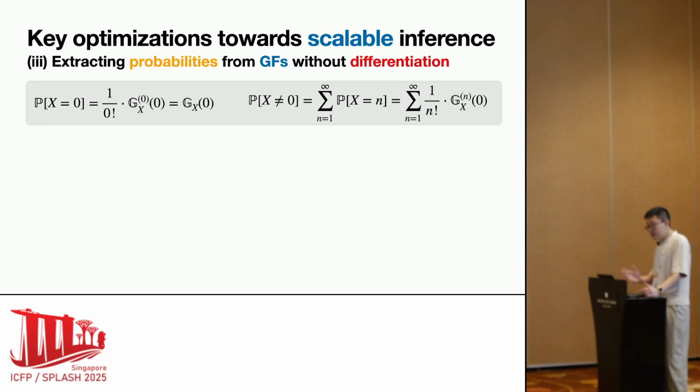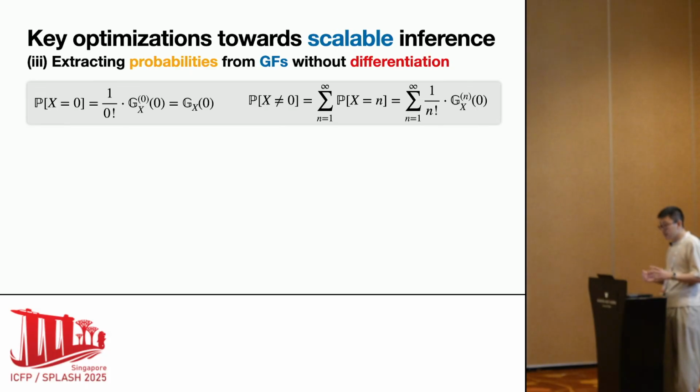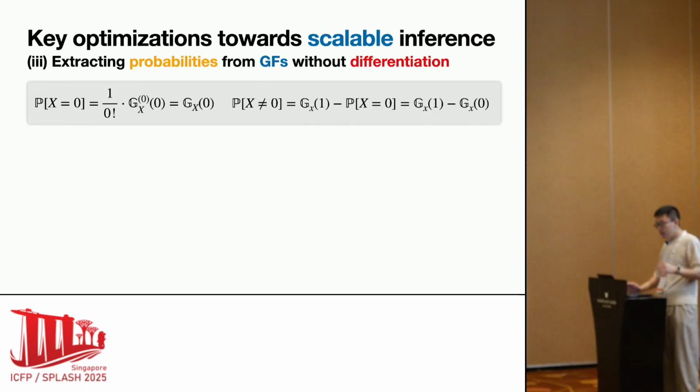One of Jennifer's main performance bottlenecks is taking derivatives. But by definition, the probability of a variable being non-zero is a sum of derivatives. The sum may be finite or infinite, and evaluating derivatives is computationally hard. While in Jianlin, there's no need for differentiation when testing if a variable is non-zero. We note a perhaps obvious fact for a random variable x supported on the natural numbers. The probability mass of the non-zero event can be directly read off from its generating function as follows, without differentiation.